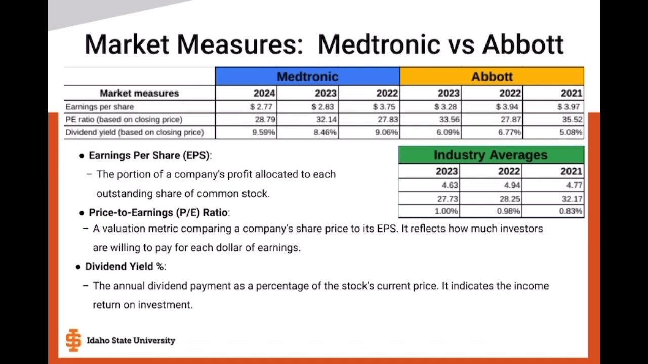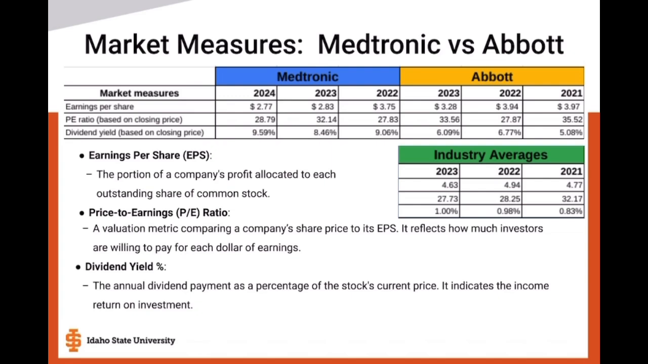Medtronic's 9.59 yield for 2024 is a lot higher than the industry average of 1% for 2023. This indicates that Medtronic is highly focused on returning capital to shareholders through dividends, possibly to compensate for weaker earnings and to attract investors, which through these other ratios shows that it is working.